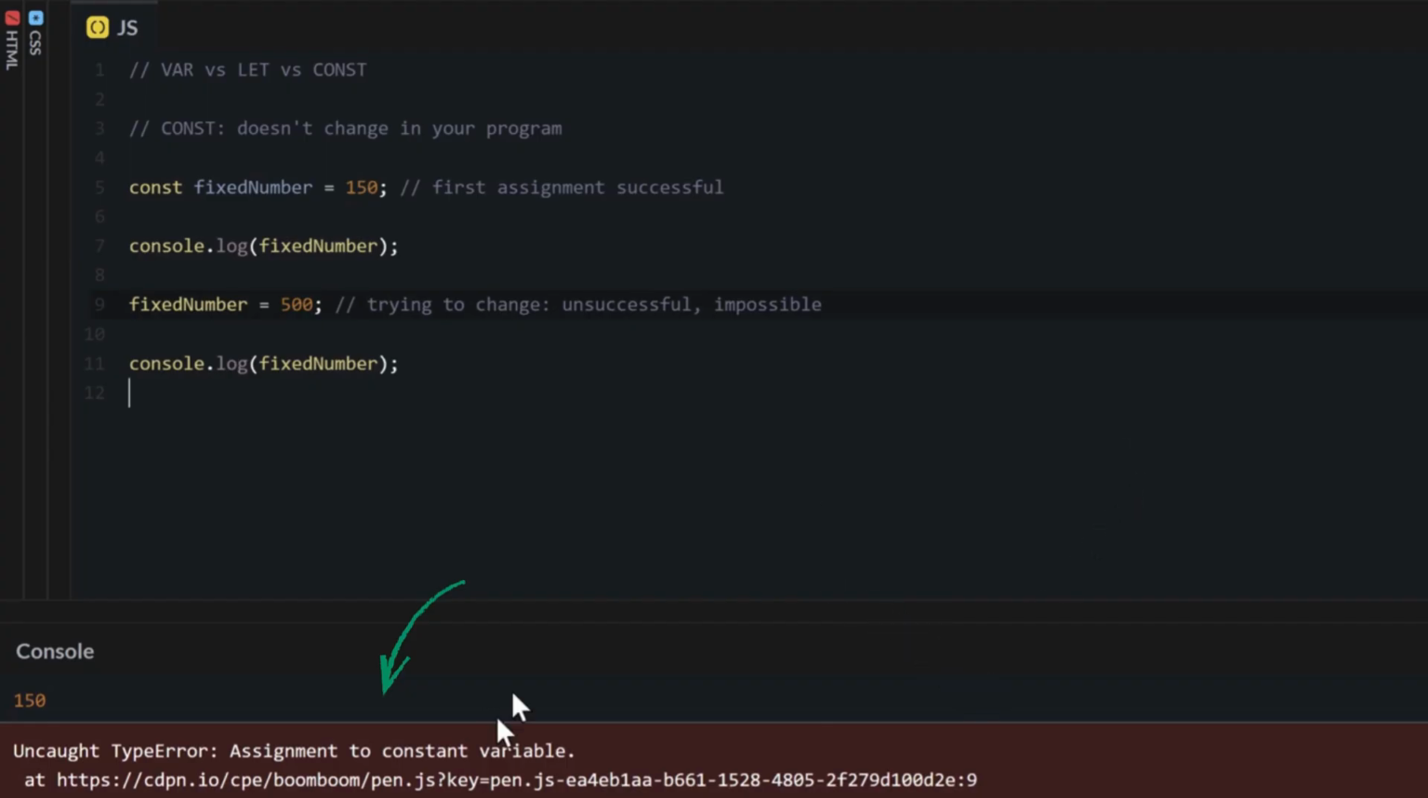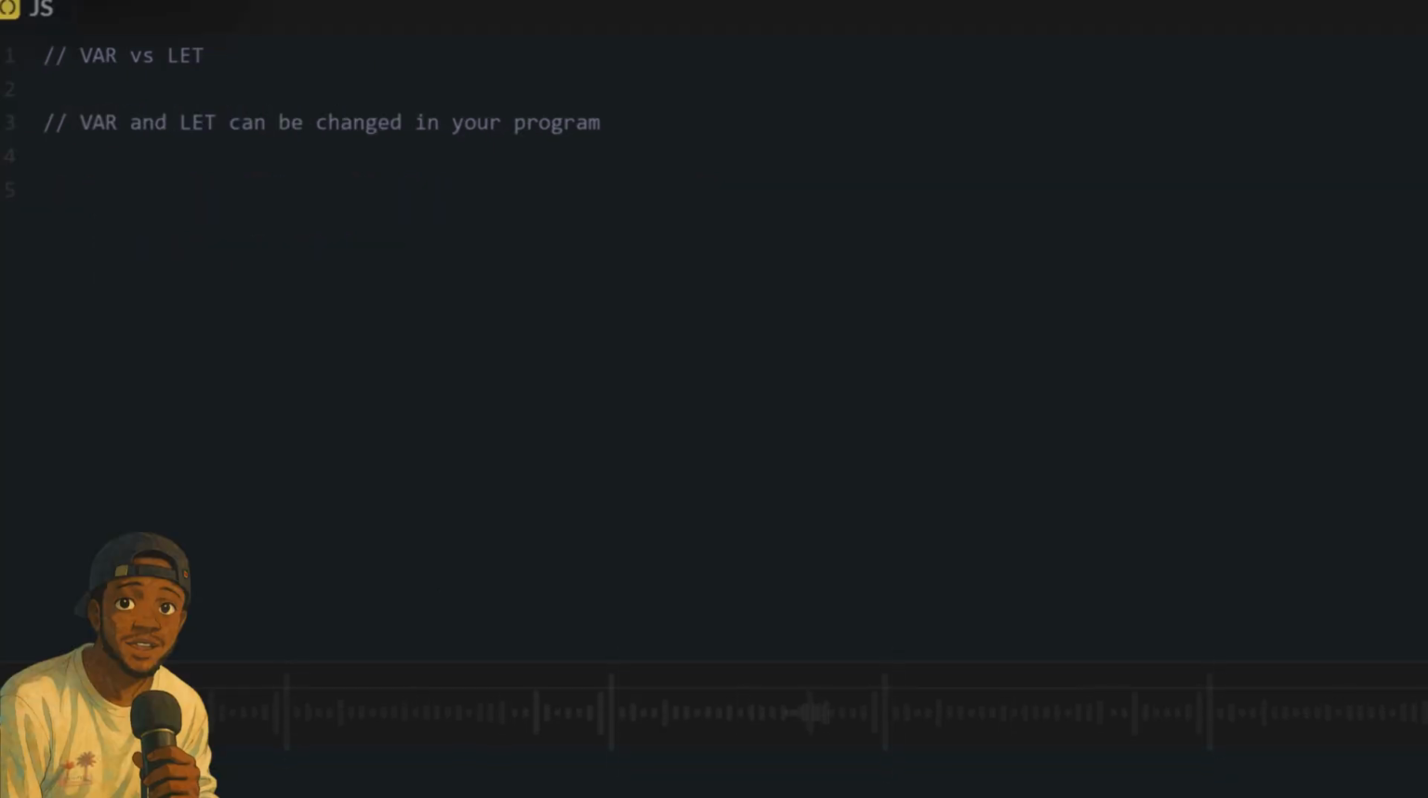Now with let and var, you can change them later. For example, if I write this variable as var, I can still reassign it later in my program. Same with let. If I write a variable with let, I can still change it later. So what's going to be the difference?